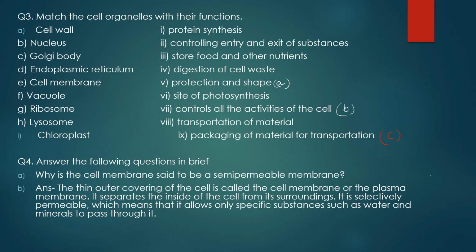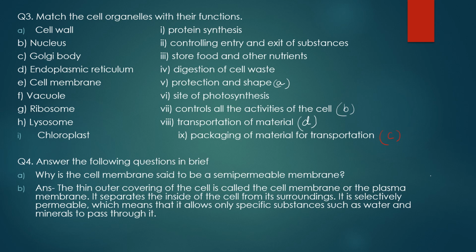Then next is the endoplasmic reticulum. The endoplasmic reticulum makes a framework and helps in the transportation of materials. So this will be option D. Correct? The next is the cell membrane. Now what is the function of the cell membrane?